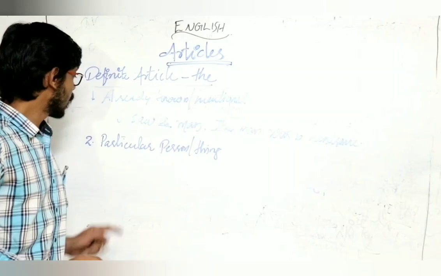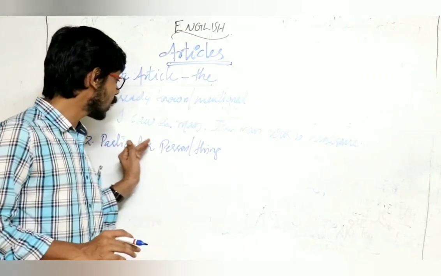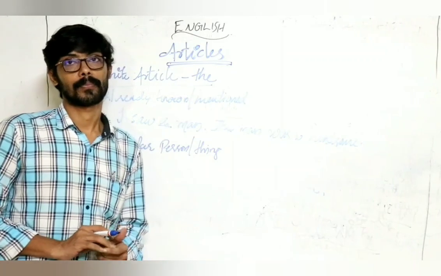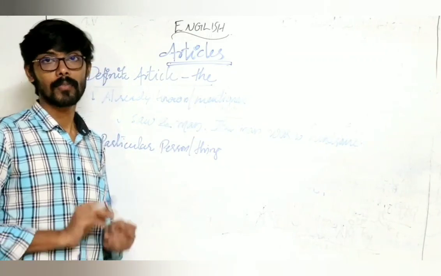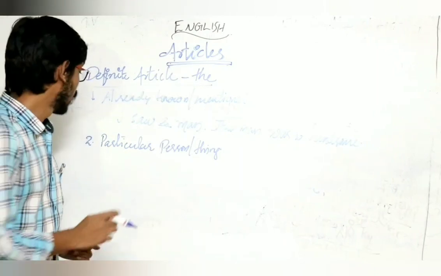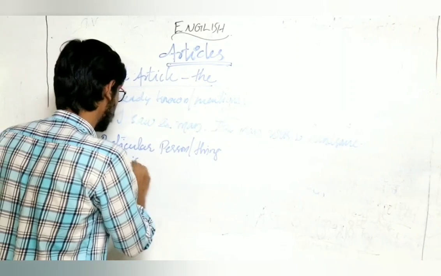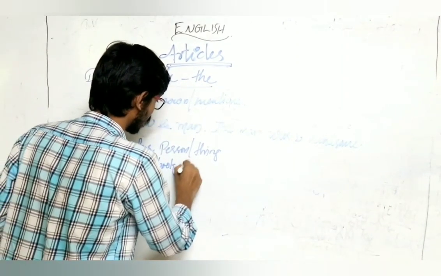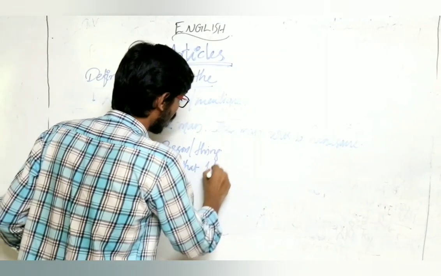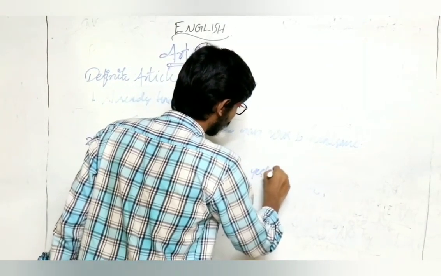Second case. The definite article the is used before a particular person or thing. For a particular person or thing. For example, this is dash book that I bought yesterday.